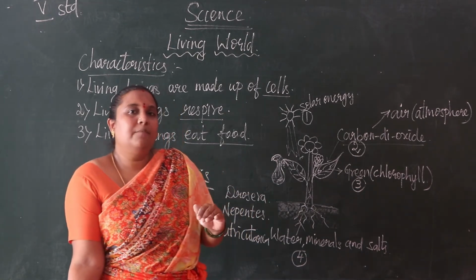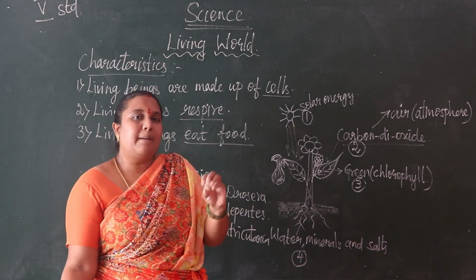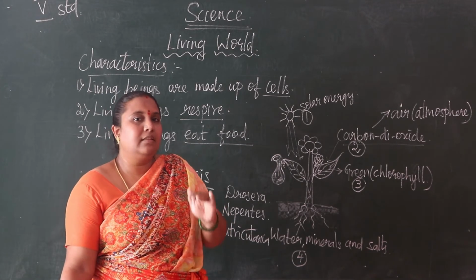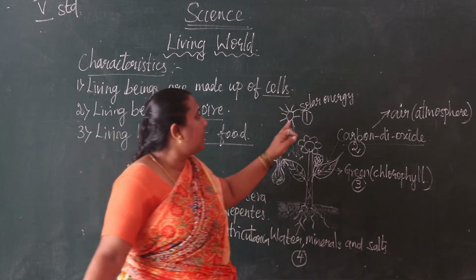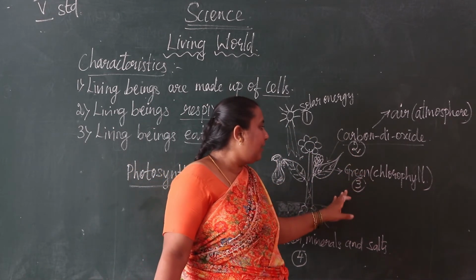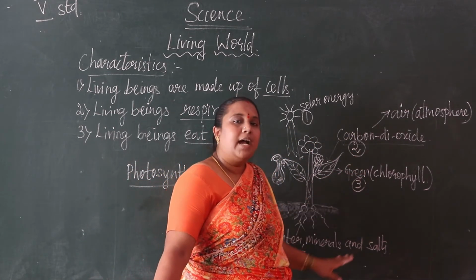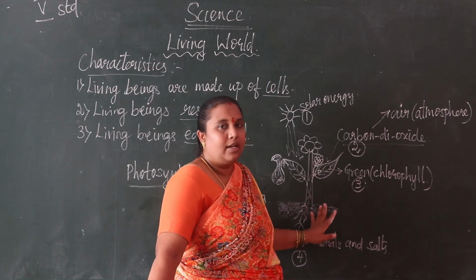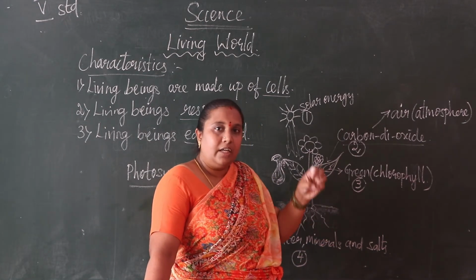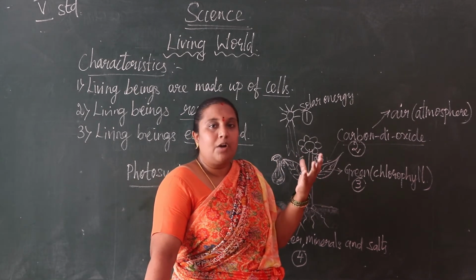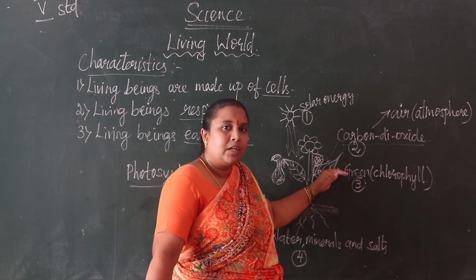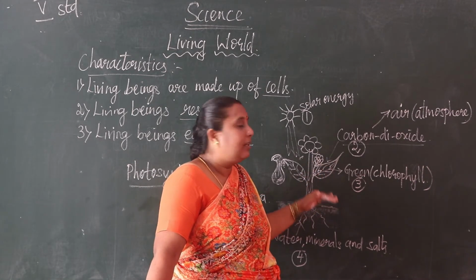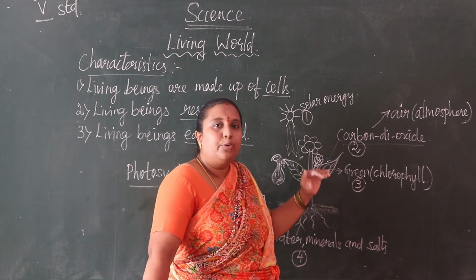In the same way, some plants want little food. They prepare it by themselves, only with solar energy, carbon dioxide, chlorophyll, and water, minerals and salts present in the soil. And some plants need much more food than this, so they want some more nutrients.